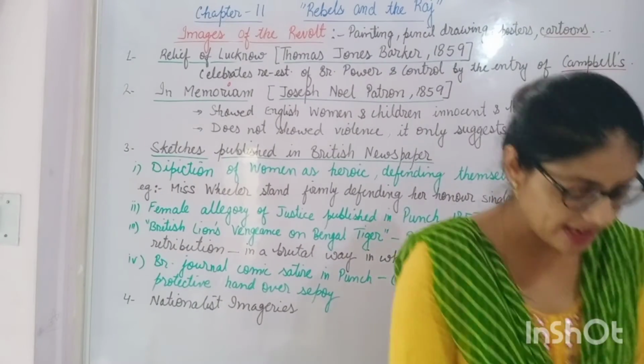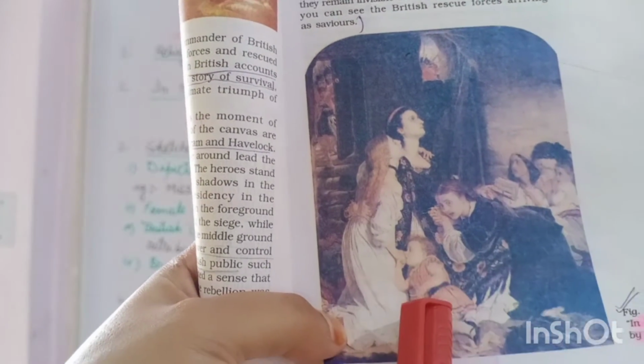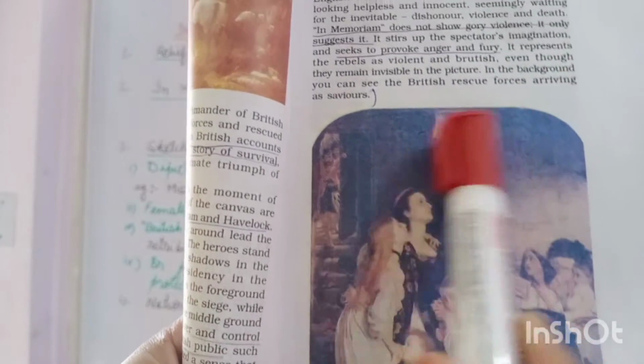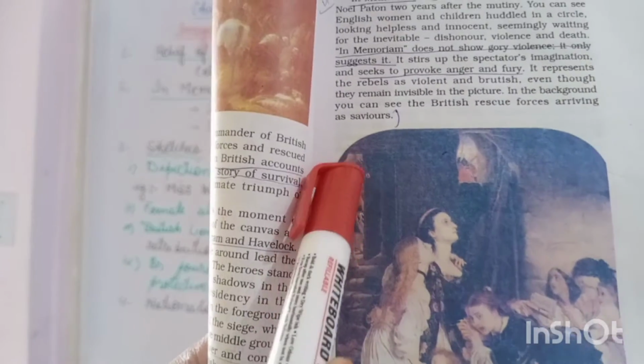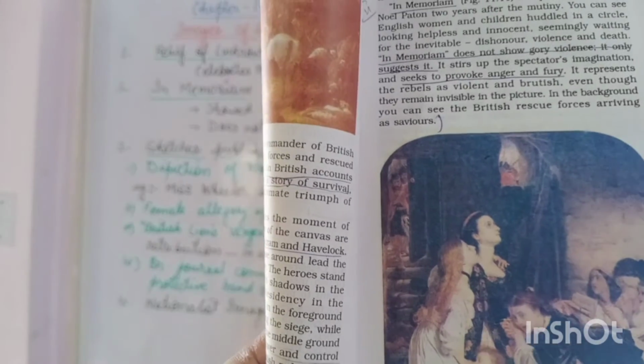In which way? Here, students, you can see the painting. Here you see the English women and the children in a very innocent and peaceful manner. Okay, and here no violence can be seen, but the rebels are there in the background. It means that the painting just suggests the violence, but does not show it openly.